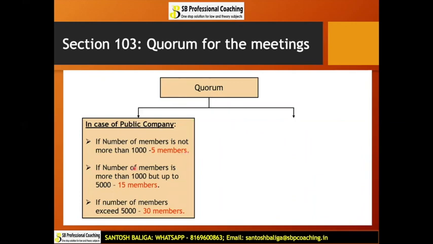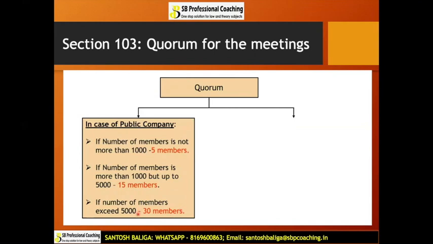If the number of members is more than 1000, which means from 1001 to 5000 members, in that case the quorum will be 15 members. And in case the number of members exceeds 5000, which means from 5001 and onwards, in that case the quorum will be 30 members.